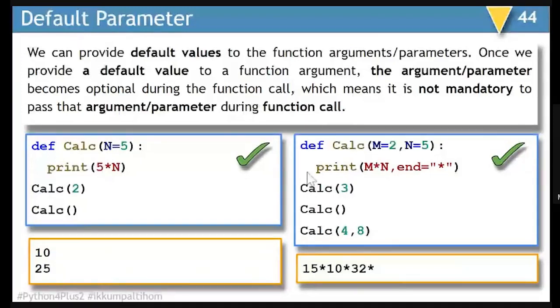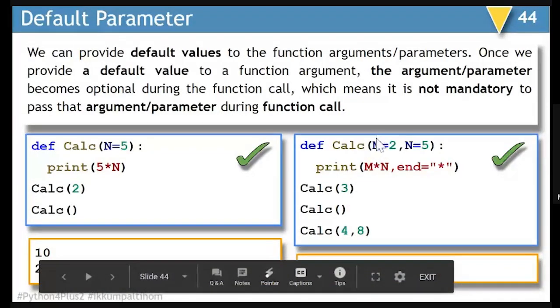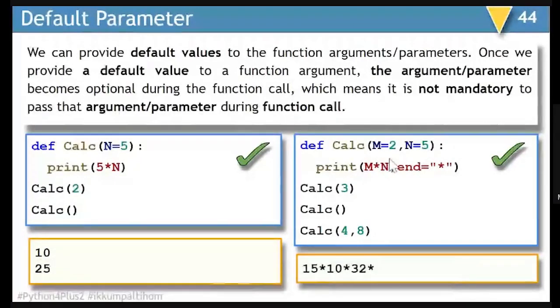In the second example, when I have two default parameters, m is equal to 2, n is equal to 5. In this case, if I pass a single parameter, the first one will be assigned. So 3 will be taken as m, and n will become 5. So it will be 3 into 5, that is 15.